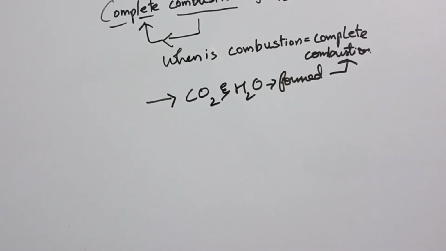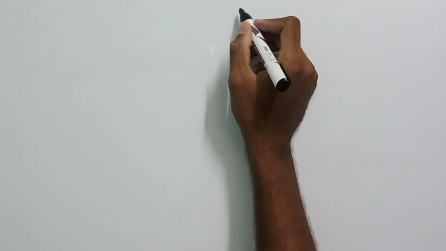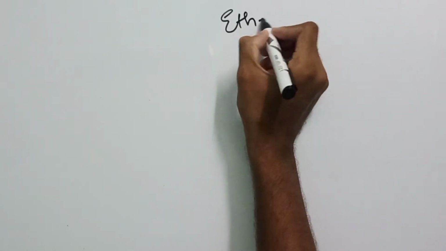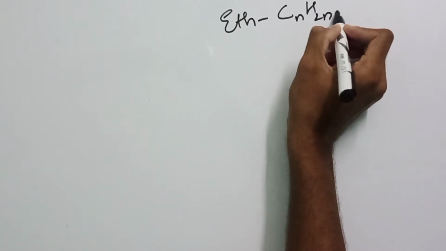Now coming to cyclopropane. What is cyclopropane? Yeah, so let me erase the board for you first and then we'll draw cyclopropane. What is cyclopropane? Ethane, methane, propane. Generally, the formula is CnH2n+2, right?